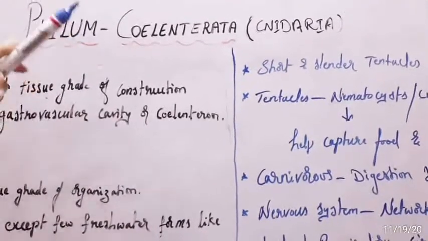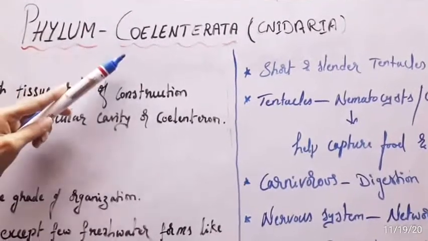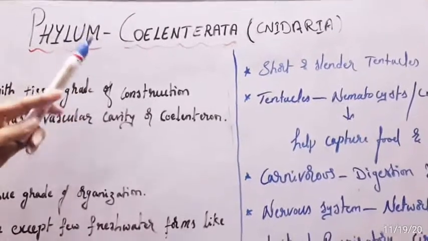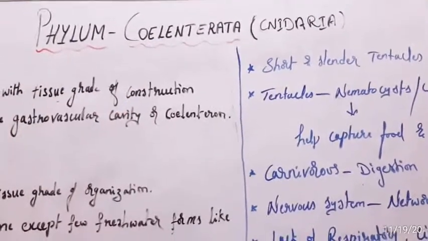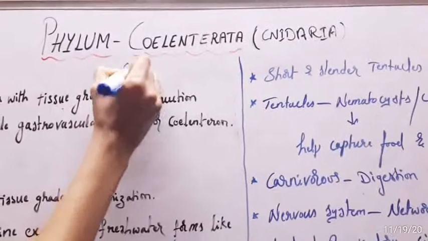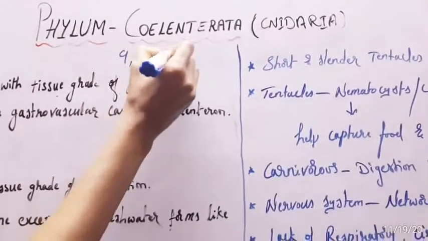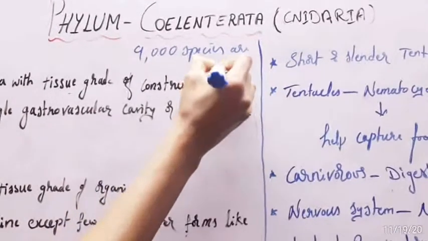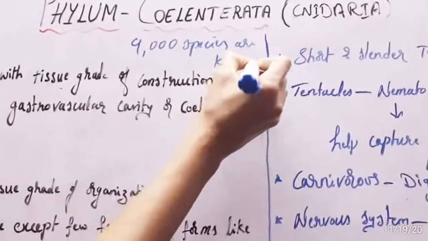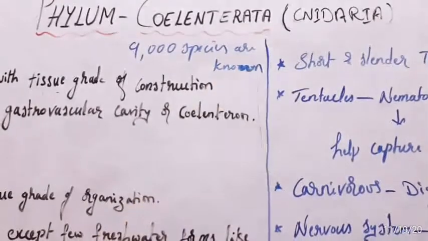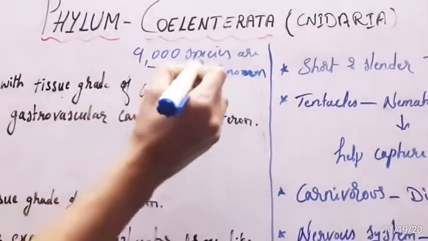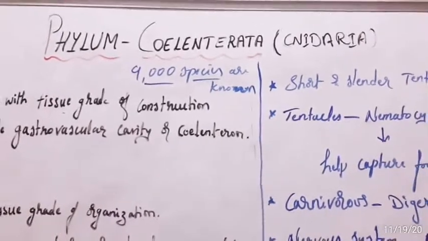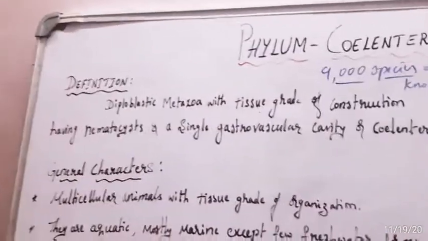Hence these are grouped under the diploblastic animals. About 9,000 species of coelenterates are known. Now let us come to the definition of phylum Coelenterata.